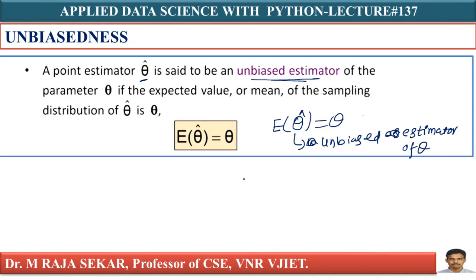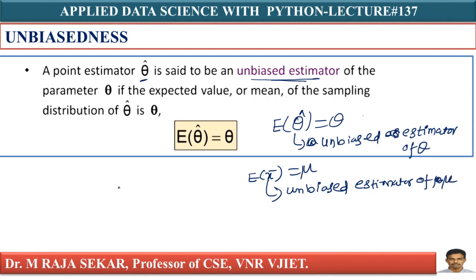In simple terms, if E of x bar equals mu, I can say x bar is an unbiased estimator of mu, if it holds. For example, if E of S square, the sample variance, equals sigma square, then S square is an unbiased estimator of sigma square.